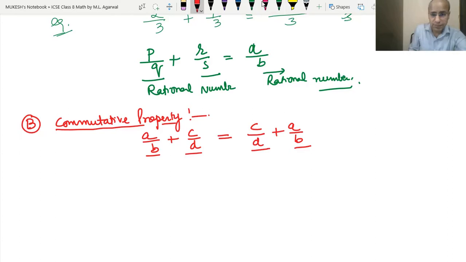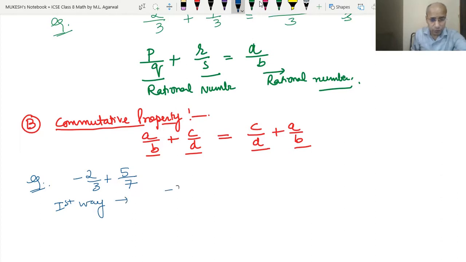Okay, let's understand this by an example. We will do it in two different ways. In the first way, we have taken minus 2 upon 3 plus 5 upon 7. Here the denominators are not the same, and since the numbers are prime, their LCM will be 3 into 7, that means 21. To make it 21, we have to multiply both the numerator and denominator by 7. And to make the other denominator 21, we have to multiply both numerator and denominator by 3.